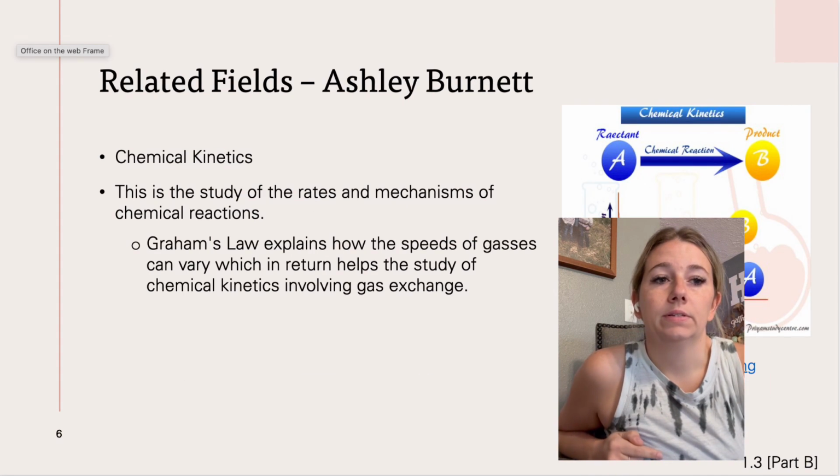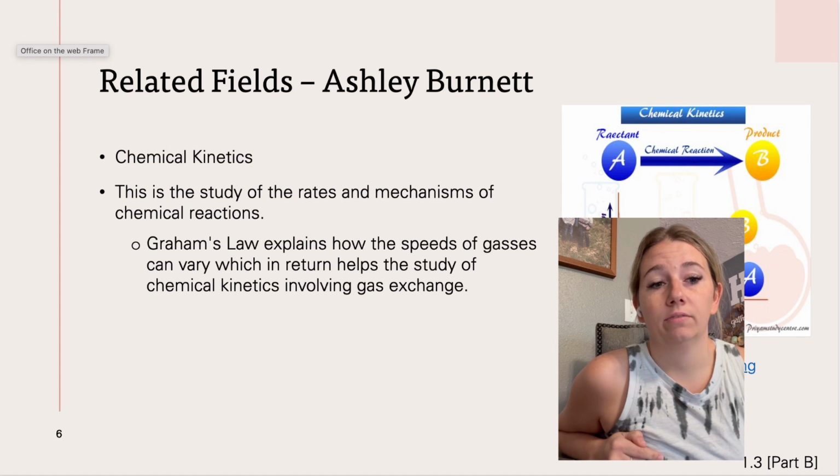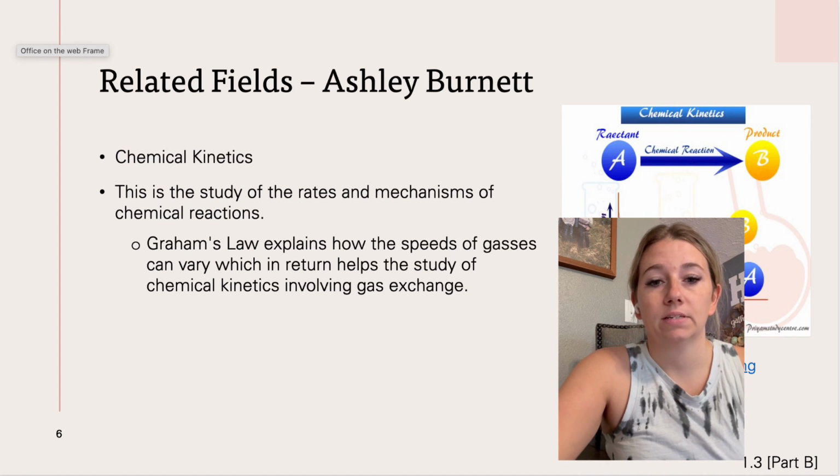My related field is chemical kinetics. This is the study of the rates and mechanisms of chemical reactions. So of course, when you're dealing with chemical reactions, especially with gases, Graham's law explains how the speeds of gases can vary, which in turn helps the study of chemical kinetics involving gas exchange.